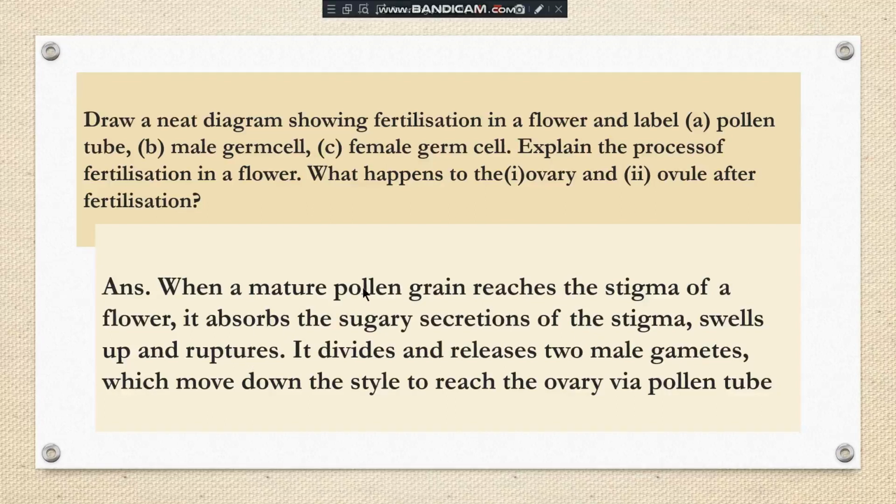The pollen absorbs the sugary substance present in the stigma, then it swells and ruptures, and it divides and releases two male gametes. In one pollen grain, how many male gametes are there? Two male gametes are present. These two male gametes move down the style and reach the ovary via the pollen tube. When the pollen grain sits on the stigma, it starts developing the pollen tube, and via the pollen tube the male gametes reach the ovary.